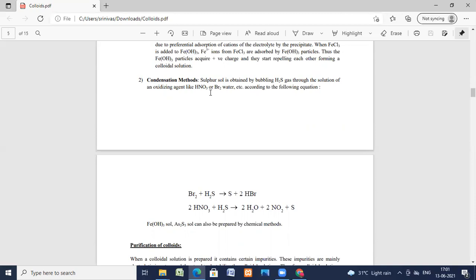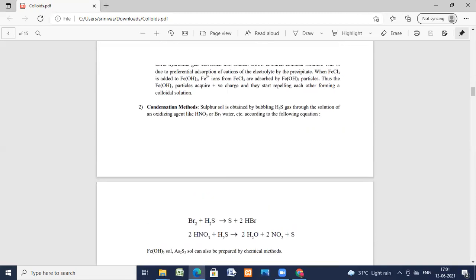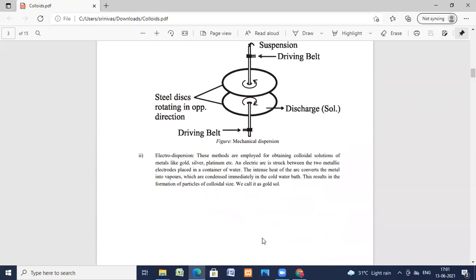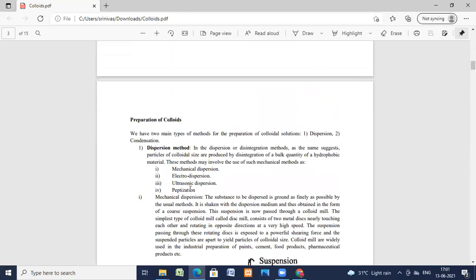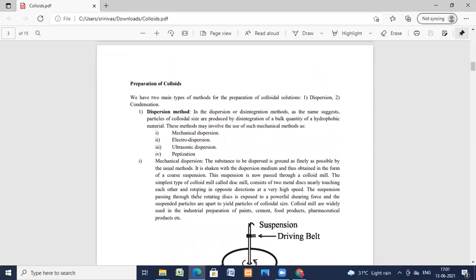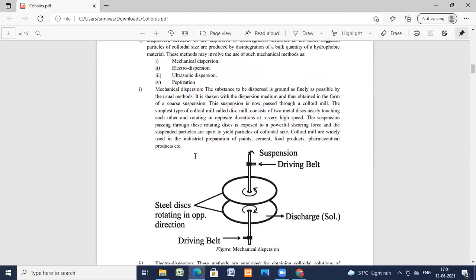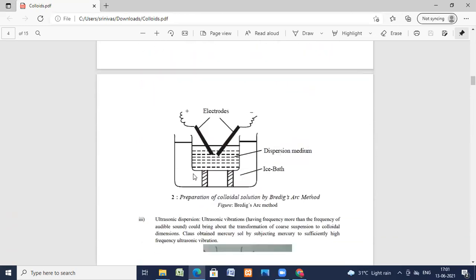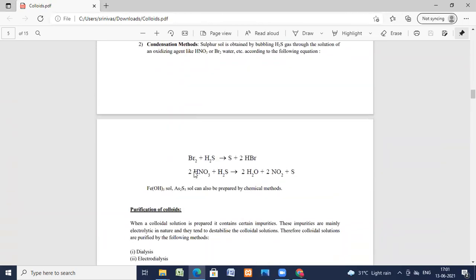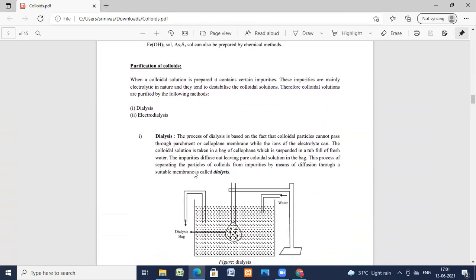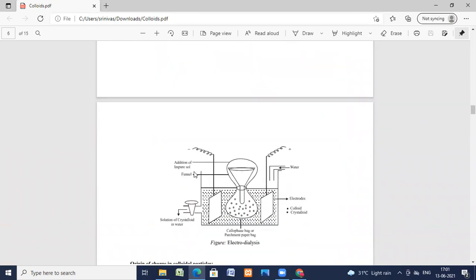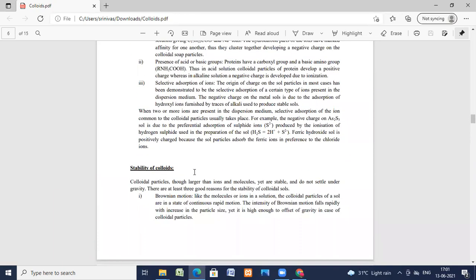So among the dispersion methods, we have seen mechanical dispersion, electrodispersion by the Bredig arc method, the ultrasonic method, and peptization. And in the chemical methods, you can prepare by oxidation, by reduction, by hydrolysis, and by double decomposition.